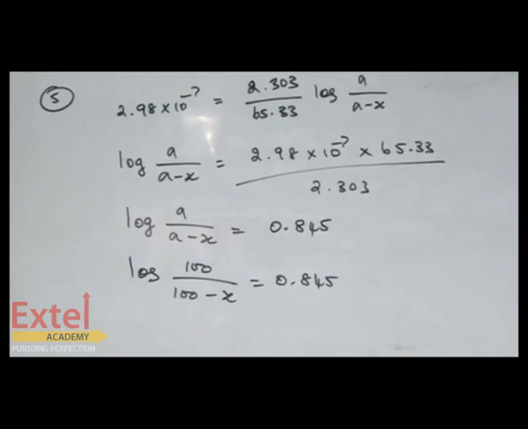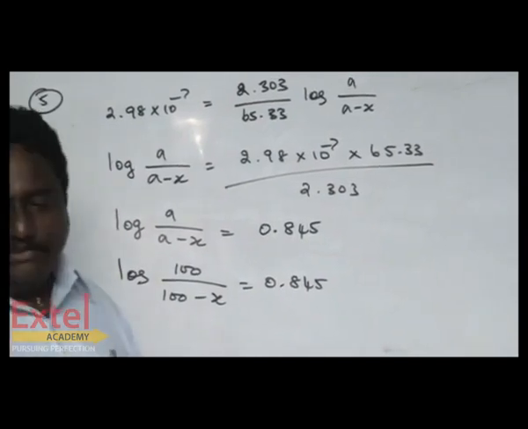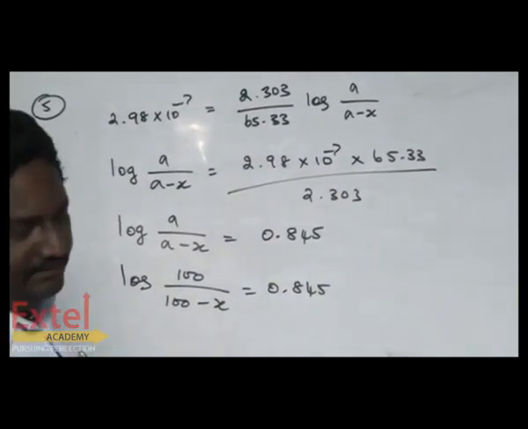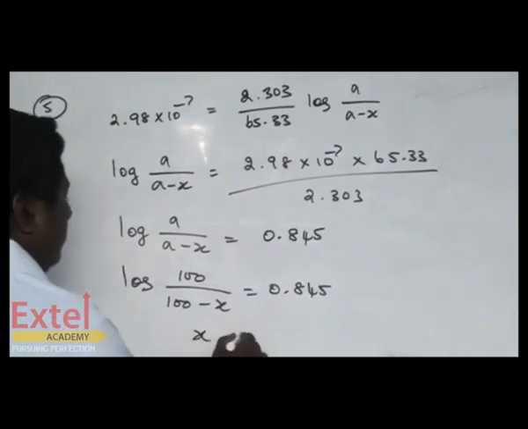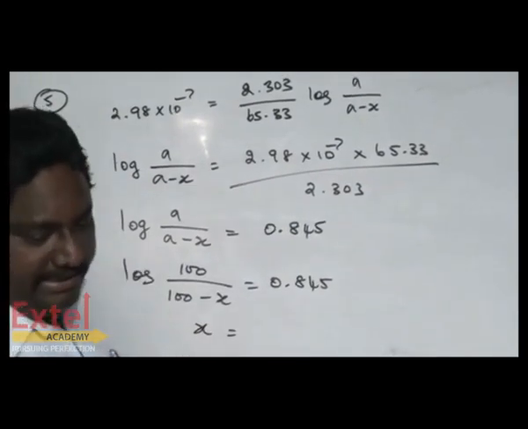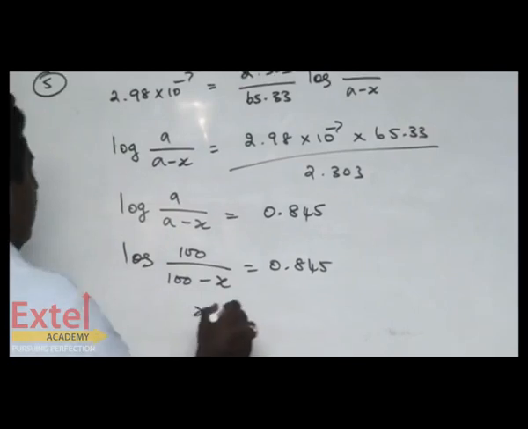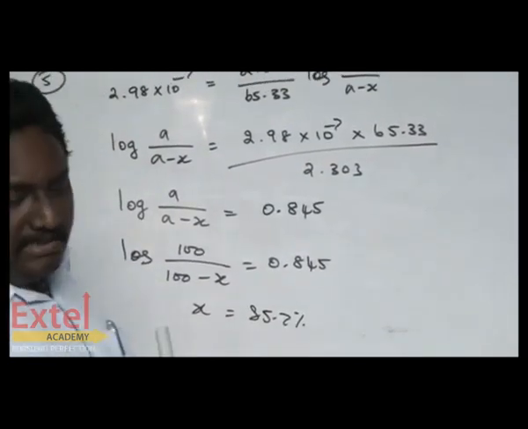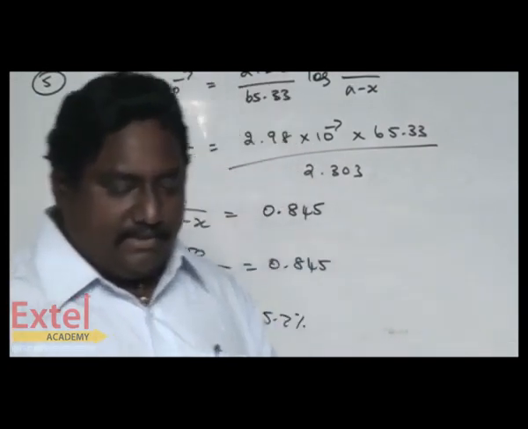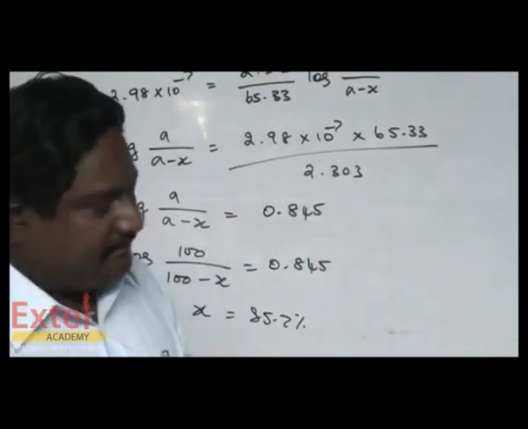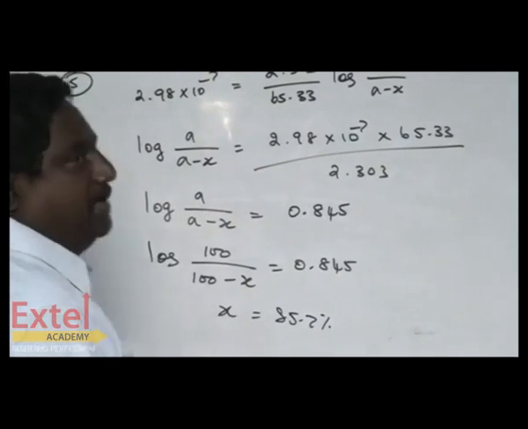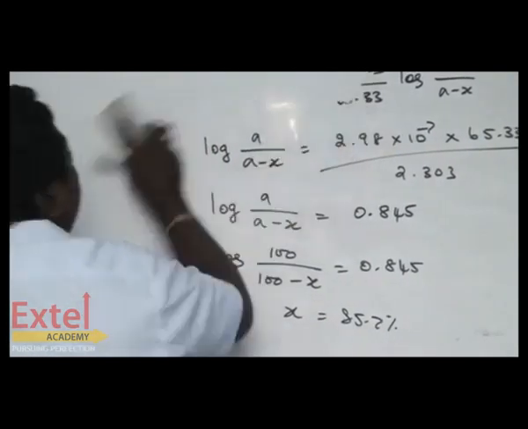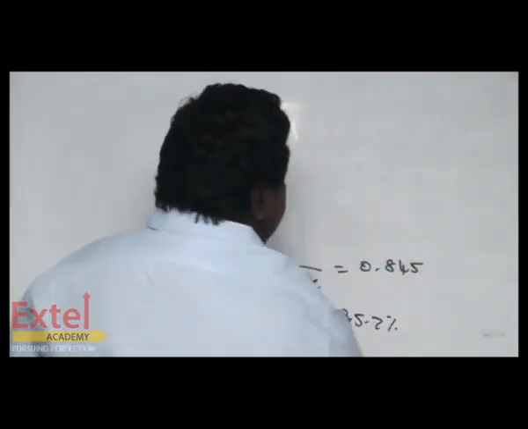Rearrange and calculate the X. Then the X equals 85.7%. Since percent is involved, we have written like this. Shall we go to question number 6? Now question number 6.